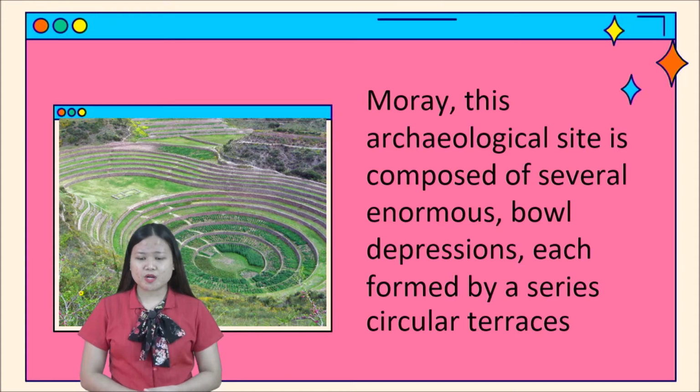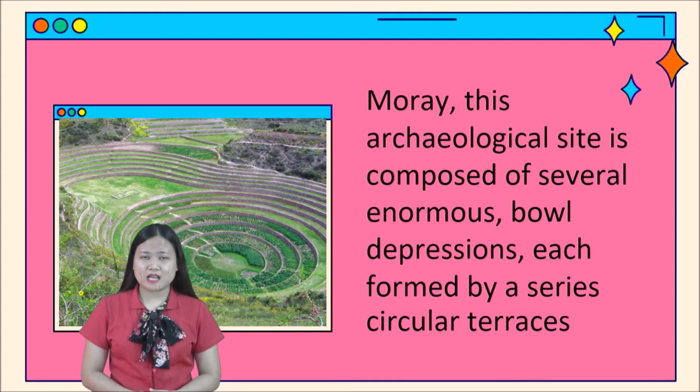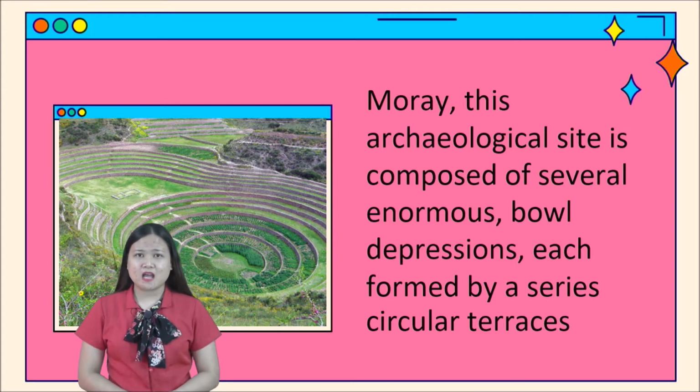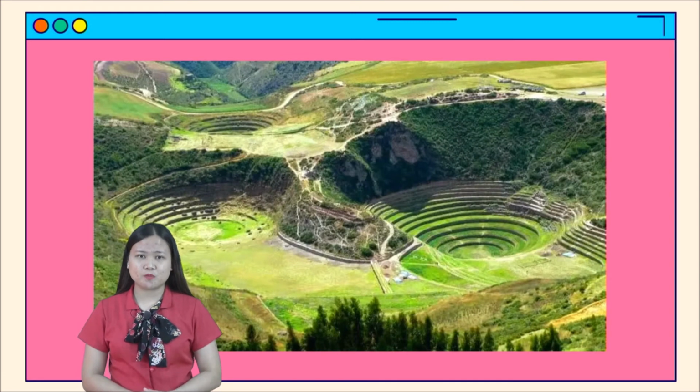Although the purpose that these depressions served is uncertain, most archaeologists agree that they were used to carry out agricultural research. Just like in the rice terraces, which were built by the indigenous people, right? They are farming, so there is agriculture in that place. The theory about Moray is that it was for agricultural research. This is the actual picture of Moray.